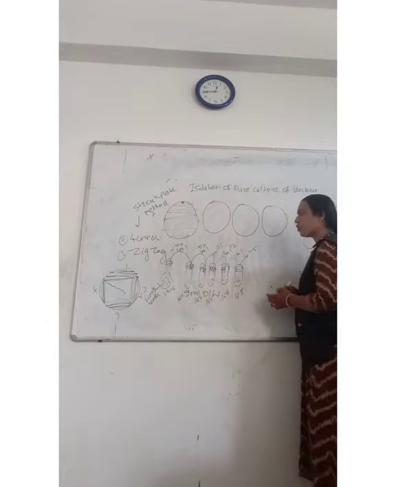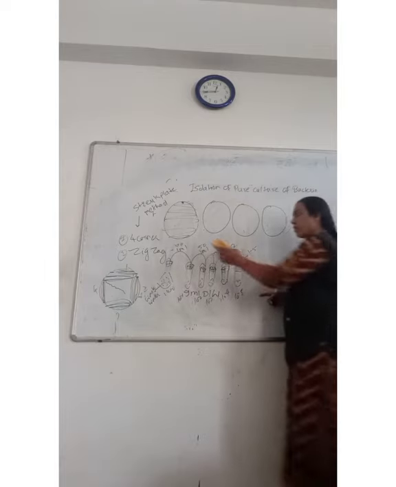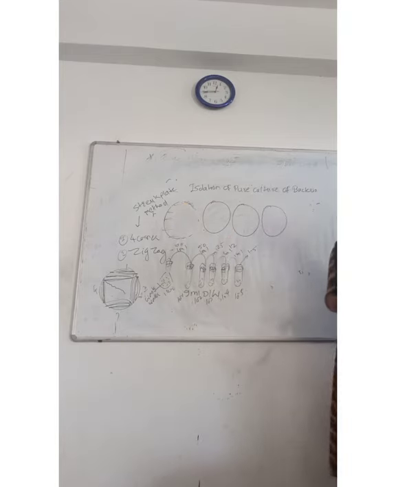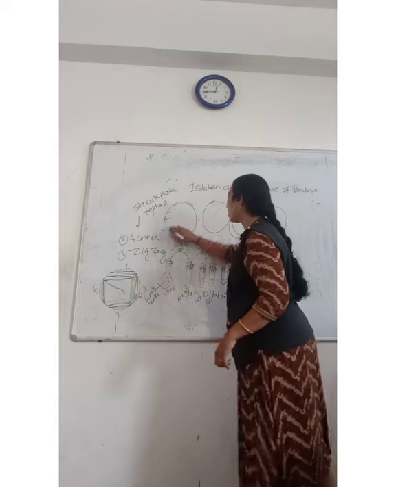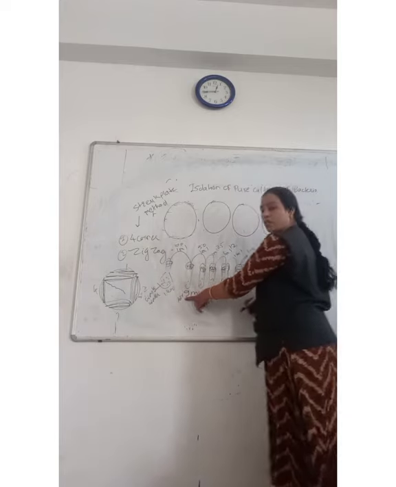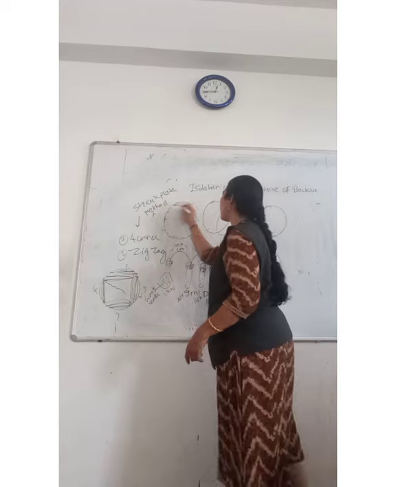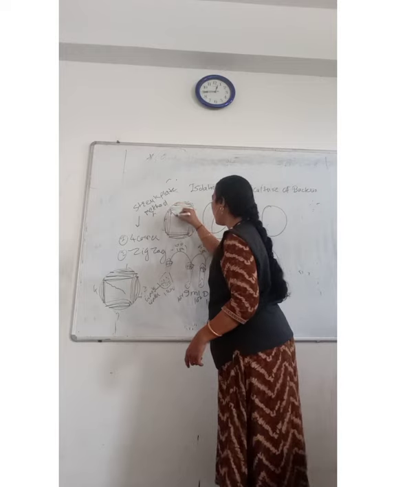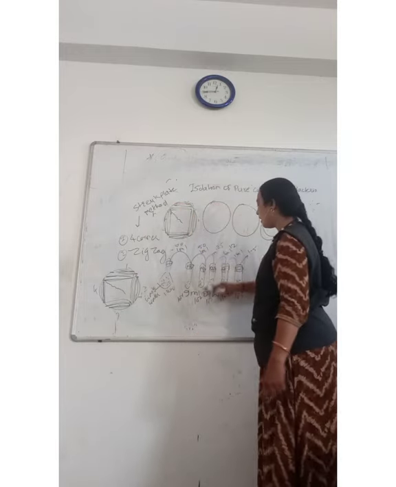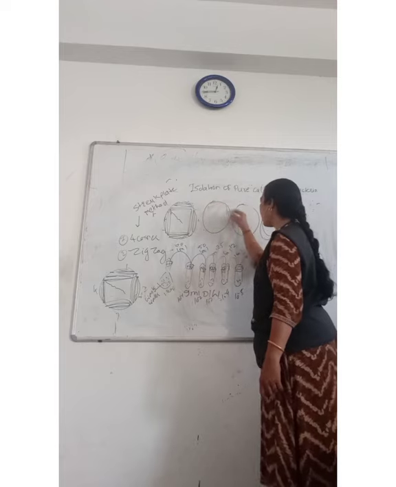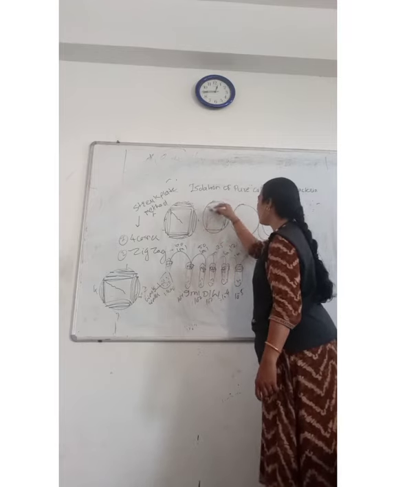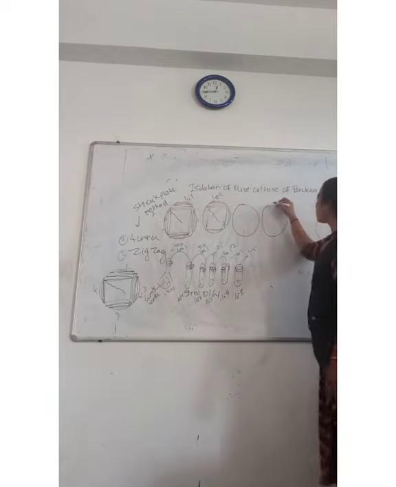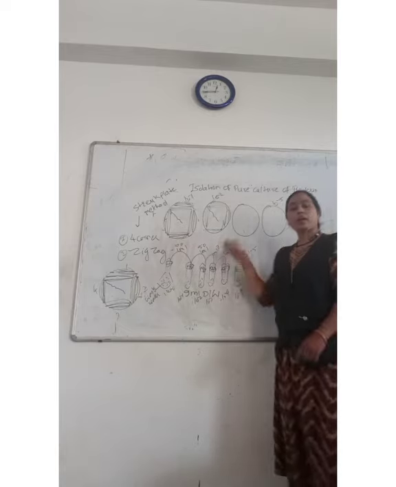So in practical, what should you do first? This is the dilution. Okay, and you prepare 5 plates of this sterile nutrient agar. Now take this 10 raised to minus 1, streak it over here like this by the 4 corner method, and inside. Again take 10 raised to minus 2, streak like this. Okay, and in the center. So it is 10 raised to minus 1, it is 10 raised to minus 2, and like this up to 10 raised to minus 5. Repeat the procedure up to 10 raised to minus 5.